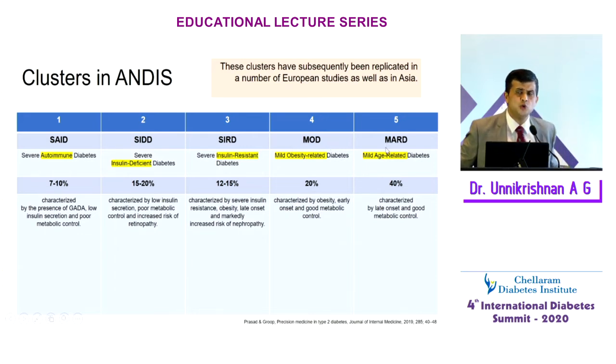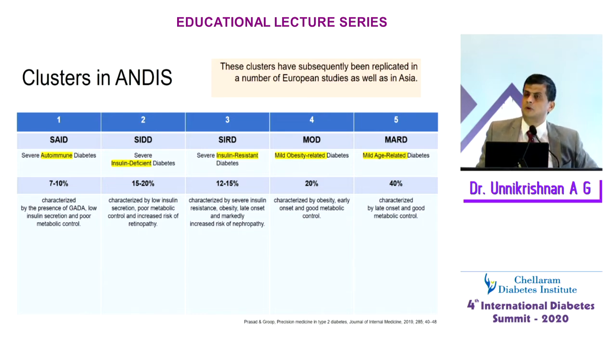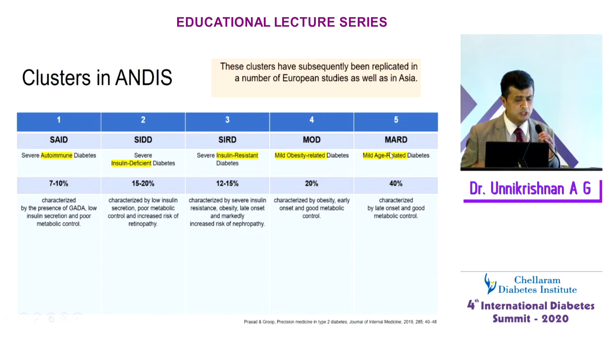When I was doing my MBBS, my teachers used to say, Unni, there is nothing called mild. You can't have mild pregnancy, so you can't have mild diabetes. But we know that's not true now, because, of course, you still can't have mild pregnancy, but you can have mild diabetes. That's suggested in this paper, with mild obesity-related diabetes and mild age-related diabetes. What is the significance of this cluster? I will come to that in a moment.